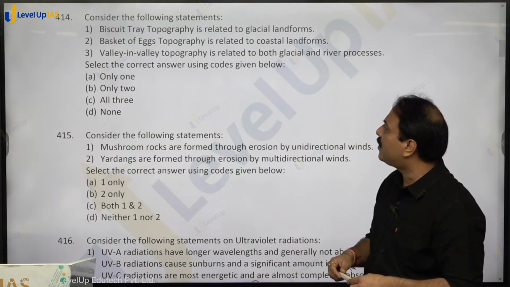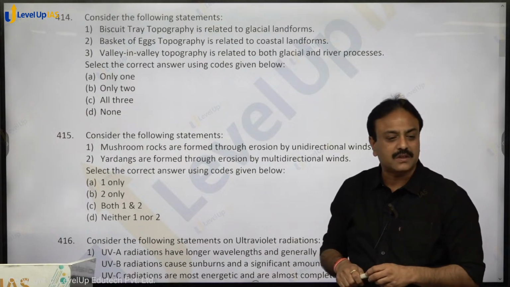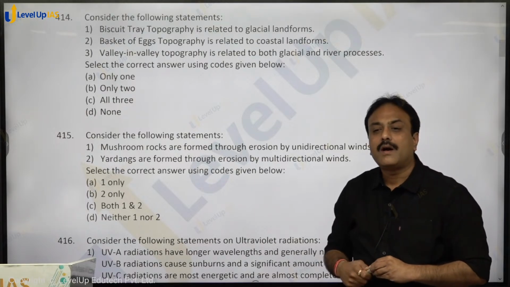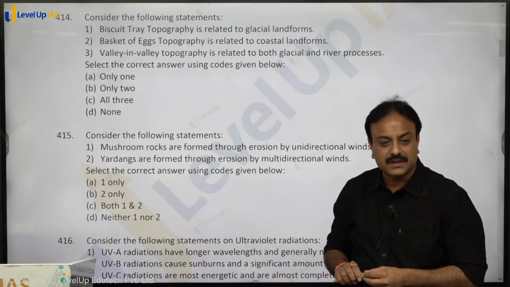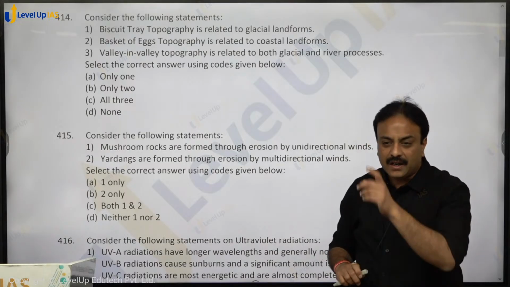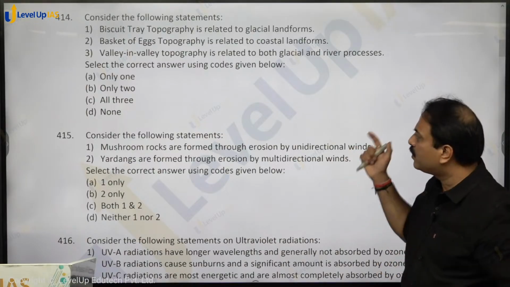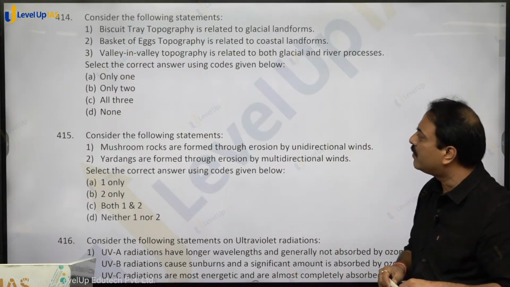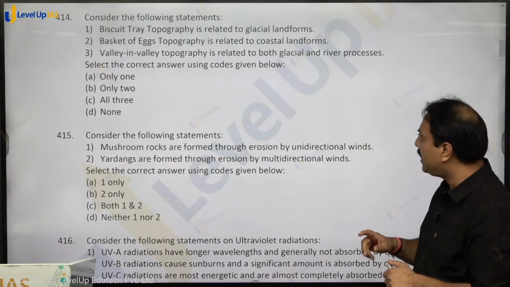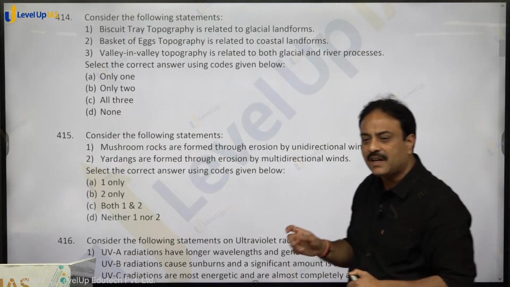Basket of eggs topography is related to coastal landforms. Glacial only, these are drumlins. Crag and tail, roche moutonnée, they are all related to glacial landform. So statement 2 will be a wrong one. Valley in valley topography is related to both glacial and river landform.